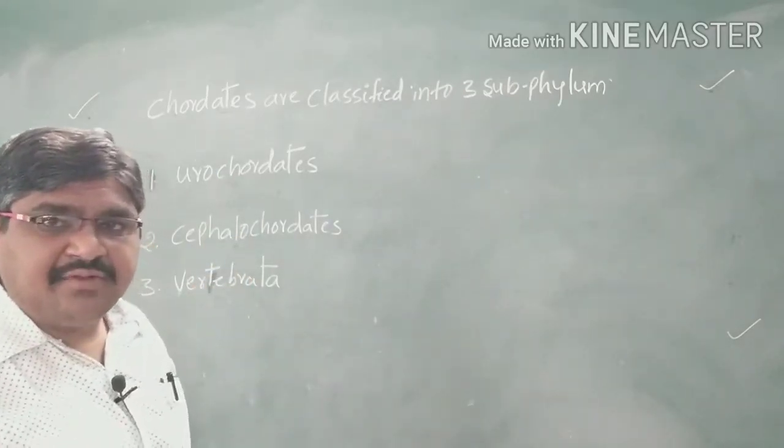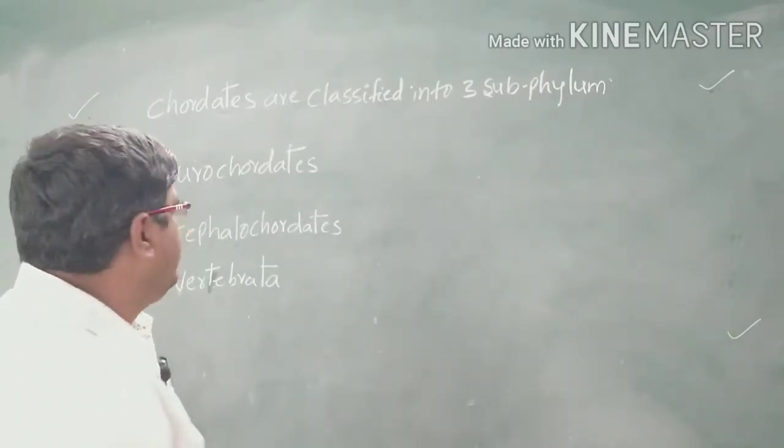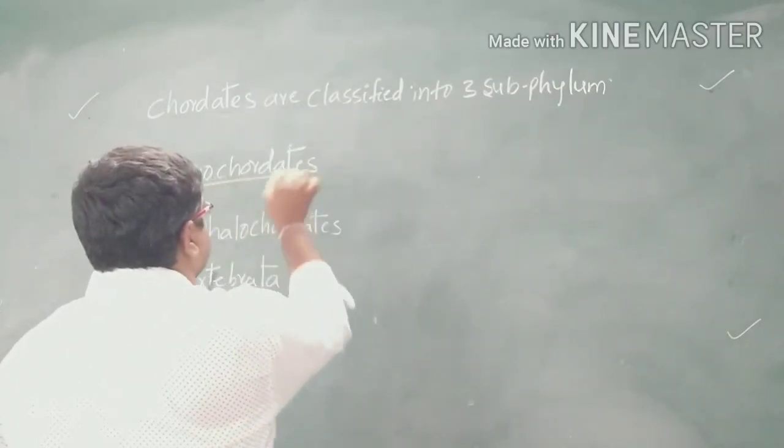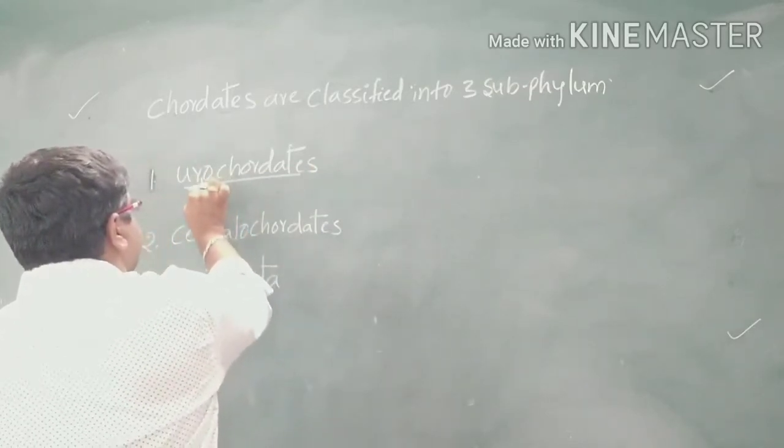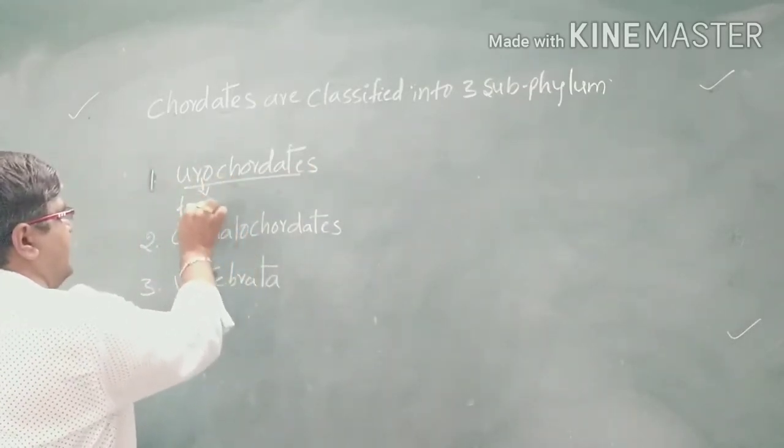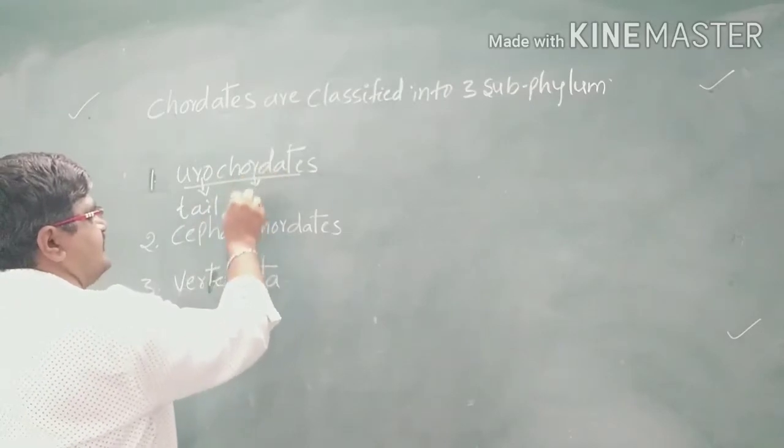Here, in urochordates, uro means tail, and chordates means notochord.